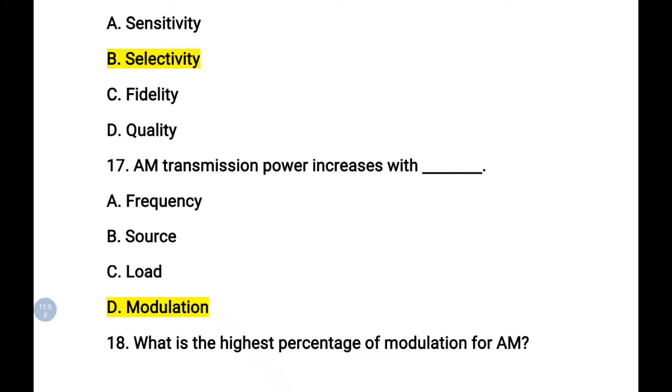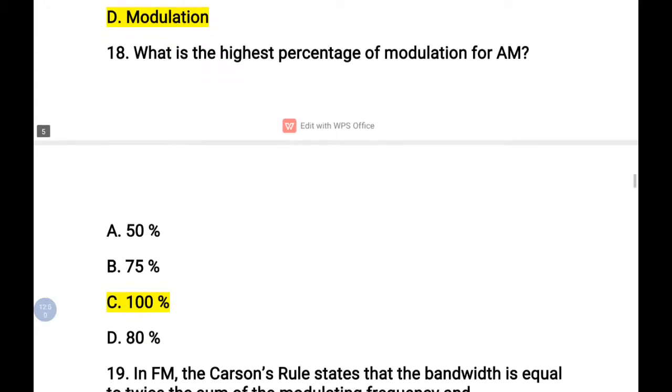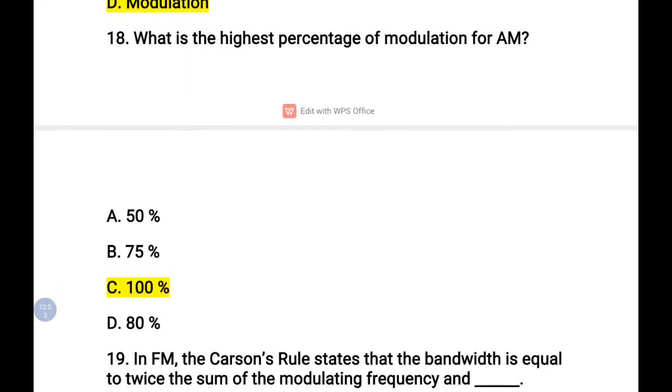What is the highest percentage of modulation for AM? This is a general question. The highest percentage of modulation for AM is 100%. This is the highest percentage of modulation.